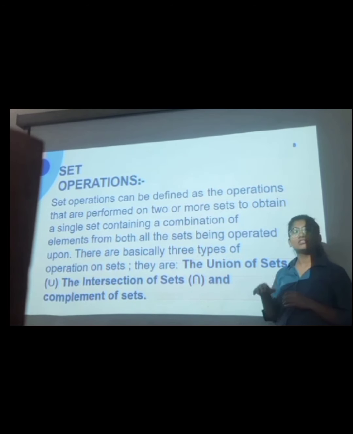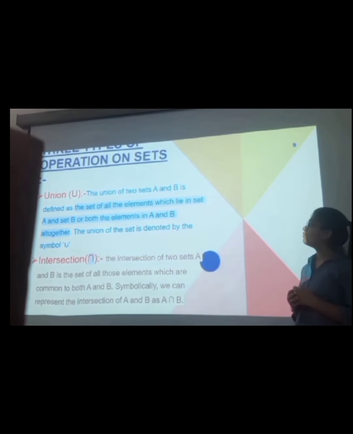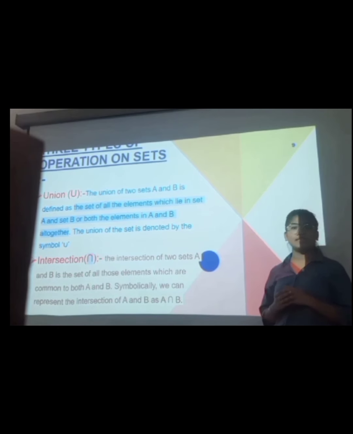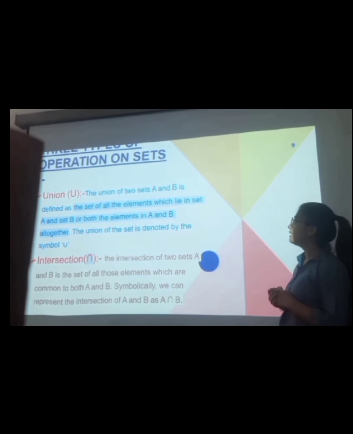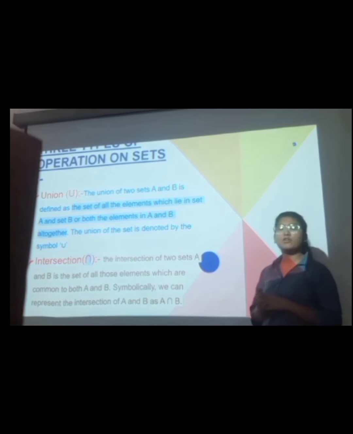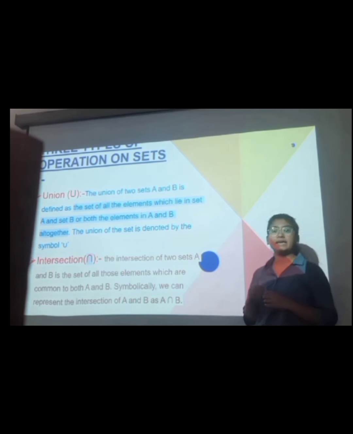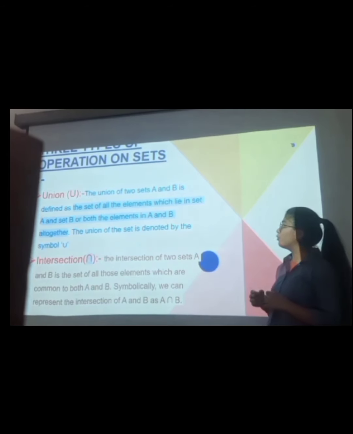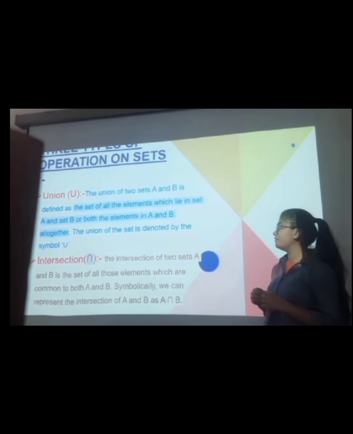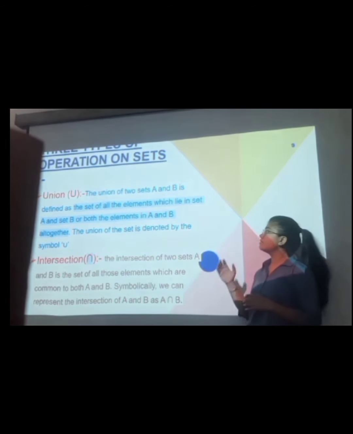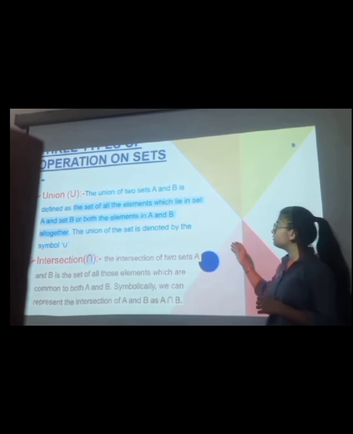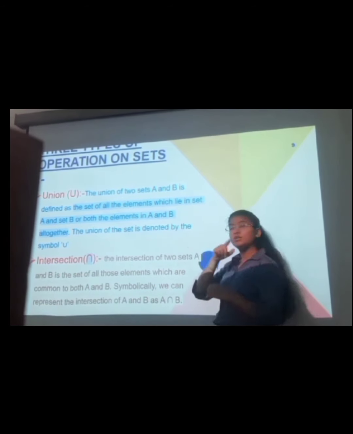Now you may ask what the three types of set operations are: the union, intersection, and complement. Now, what is union? Union of two sets, set A and set B, is defined as the set of elements which lie in set A, or set B, or both. The elements of set A and set B together are known as the union. It is denoted by the symbol U.